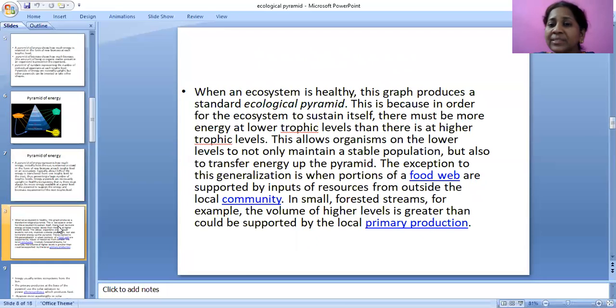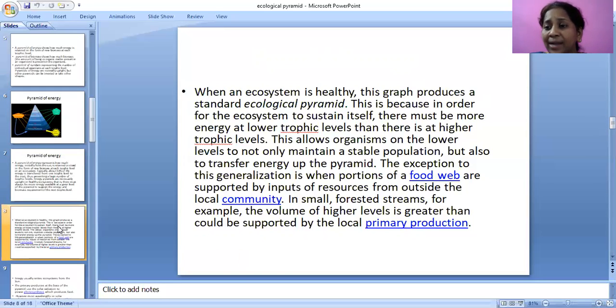When an ecosystem is healthy, the graph produces a standard ecological pyramid. As we all know, the pyramid base will be wide, and the top will be very narrow. Coming to the bottom, it is broad, and by seeing the pyramid itself, we can easily depict that at the bottom energy will be more. Why?